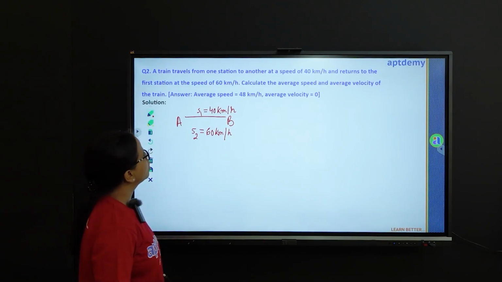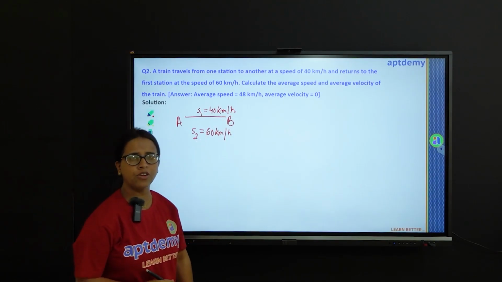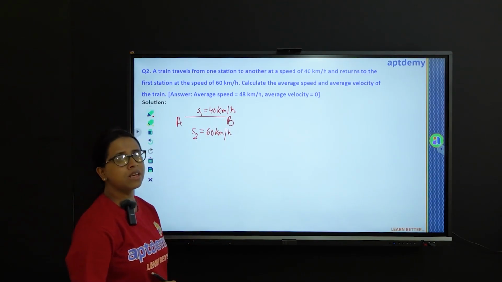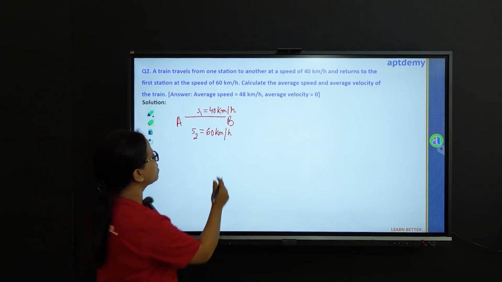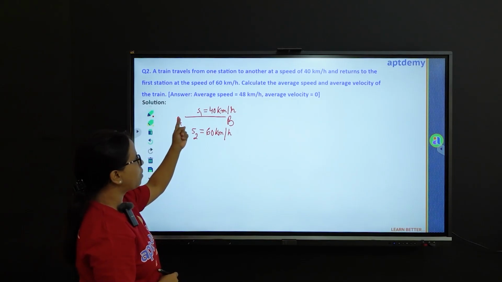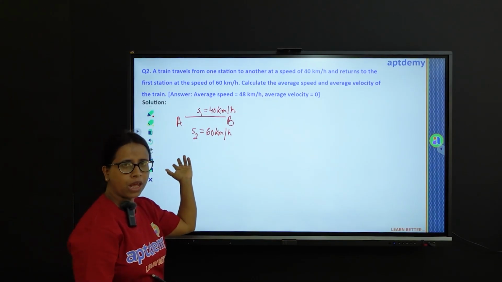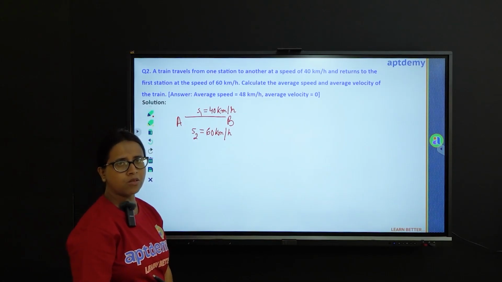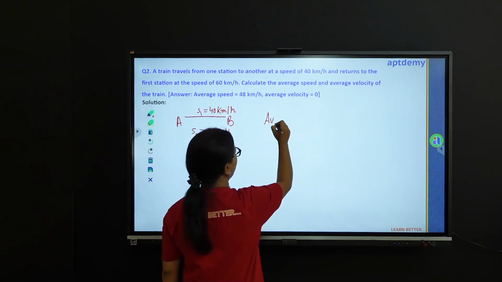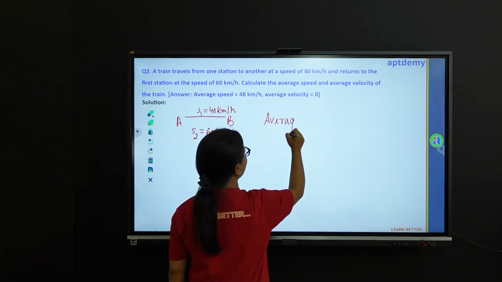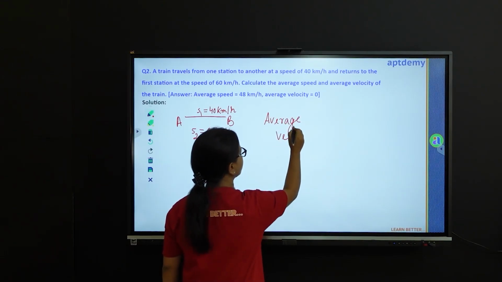Now, it's very easy to find out the average velocity. Average velocity is the total displacement over the total time. We can see that the particle is going from A to B and coming back to A, which makes its displacement equal to 0. So we can directly write the formula for average velocity and put the answer.